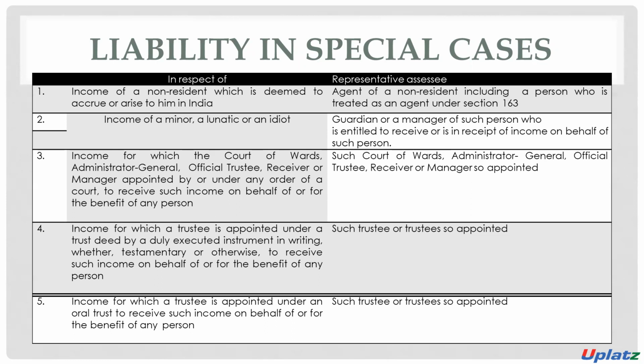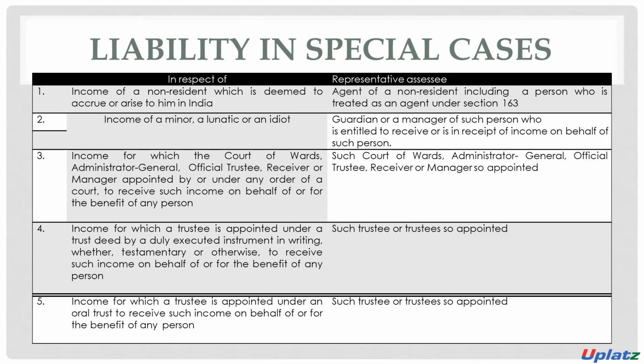When a trustee is appointed orally to receive such income on behalf of any person, then such a trustee or trustees who are authorized will be considered representative assessee.